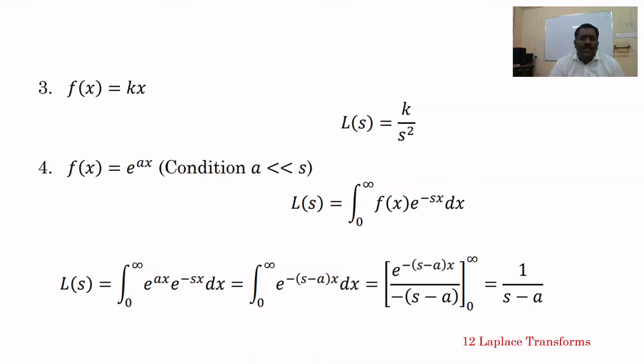So what you have to do is substitute the function as e raised to ax and try to do the integration. I have done the integration for you. I have taken a condition that this a is much less than s. So you can come to a straightforward answer that this Laplace transform becomes 1 by s minus a. So such an assumption helps you to find the answer.